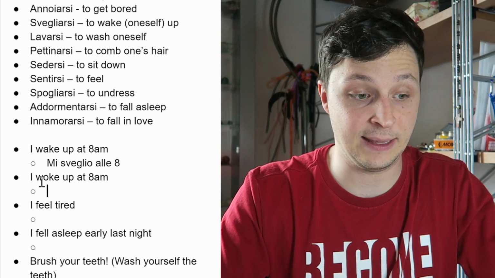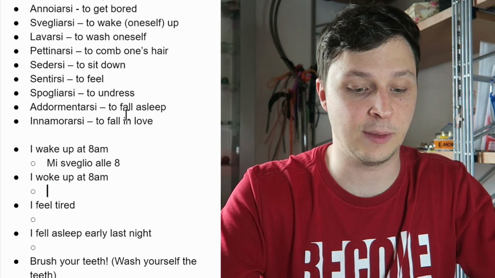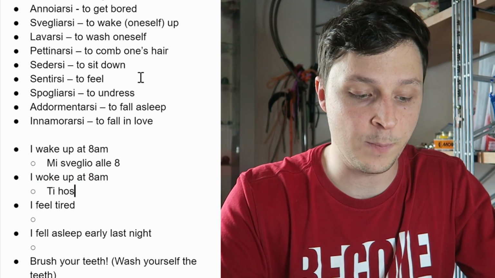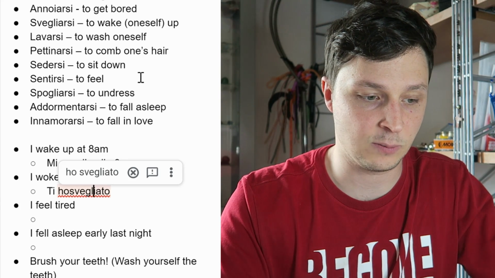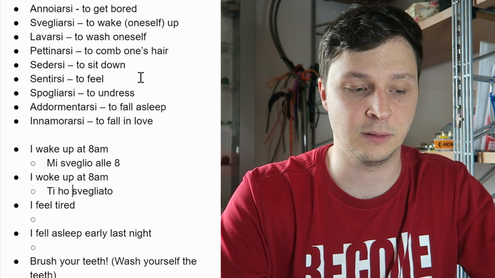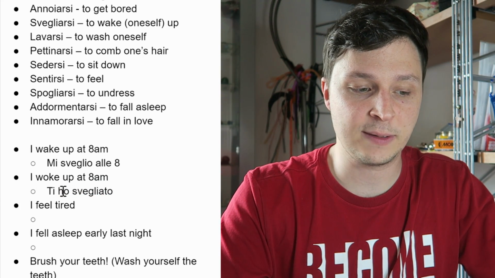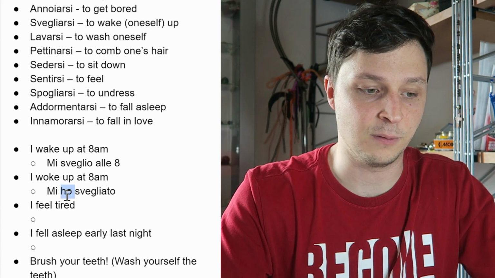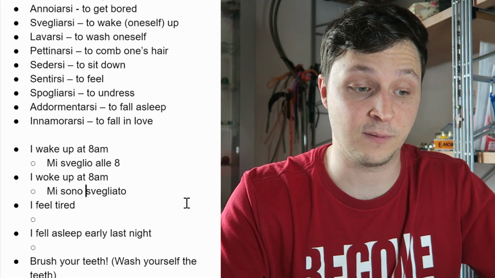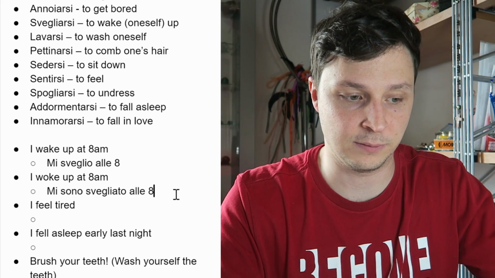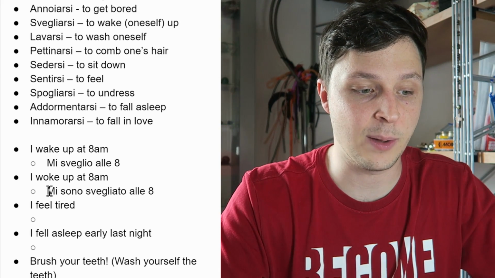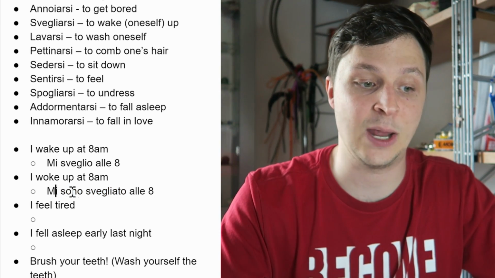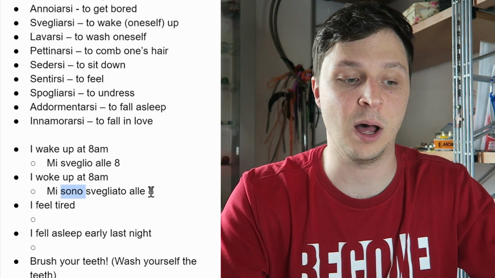Now let's go to the past tense. I woke up. Well, what about just I woke you up? That would be ti ho svegliato, like this with a space here. Ti ho svegliato. But when we're saying I woke myself up, can we keep the avere? No, we have to make it essere. So mi sono svegliato alle 8. That's perfect. I woke up. Look at this perfect passato prossimo with the pronoun and with essere. Mi sono svegliato alle 8.